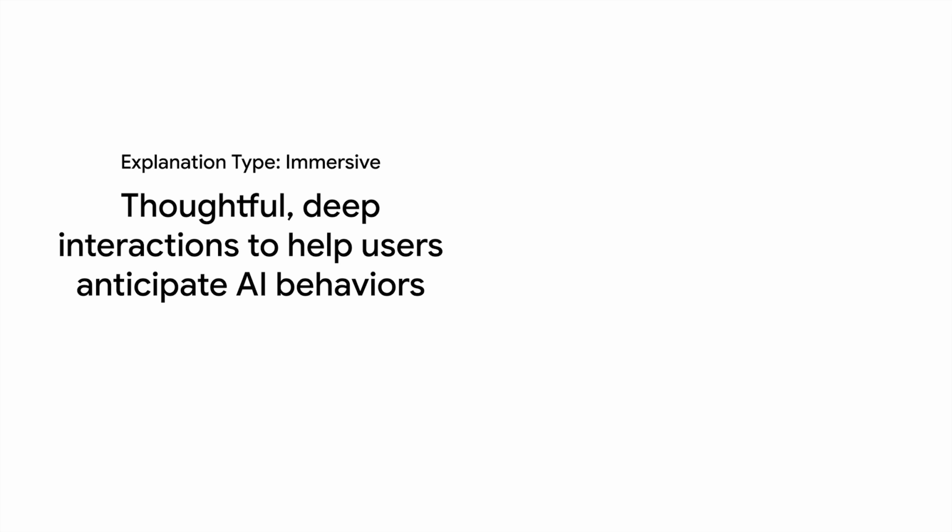Next, we have immersive explanations. These are particularly useful in scenarios where the user interacts with your AI system over time. These are effective where your user journey requires people to actively steer and help the AI system along. Immersive explanations can be both implicit and explicit, but rely on human intelligence. Immersive explanations therefore draw their power from how well your AI feature or product has been designed. A poorly designed one is less likely to convey implicit explanations than a thoughtfully designed one.